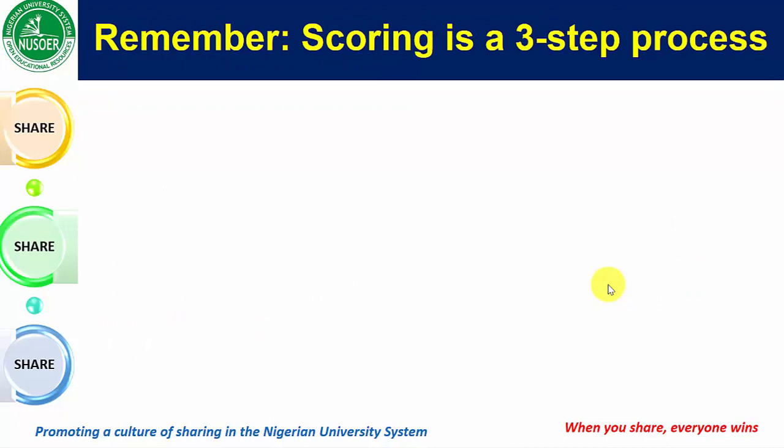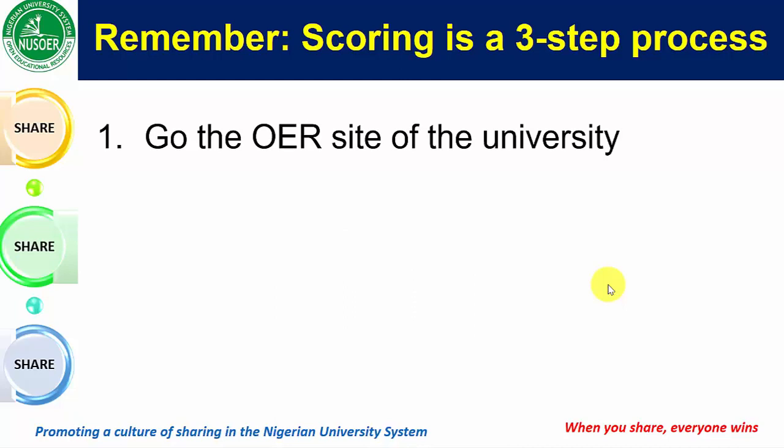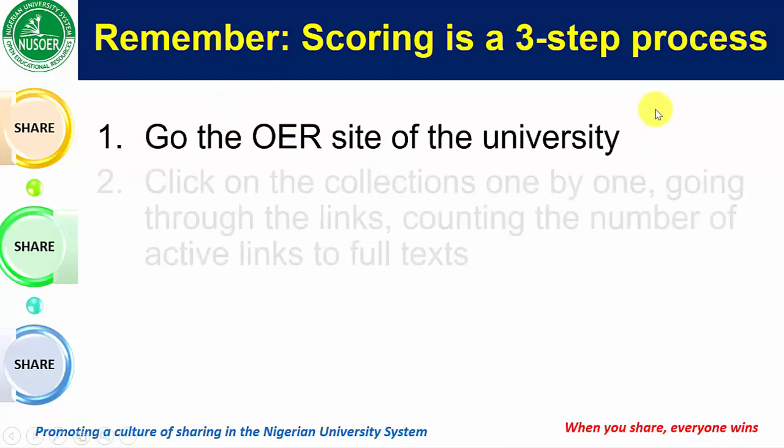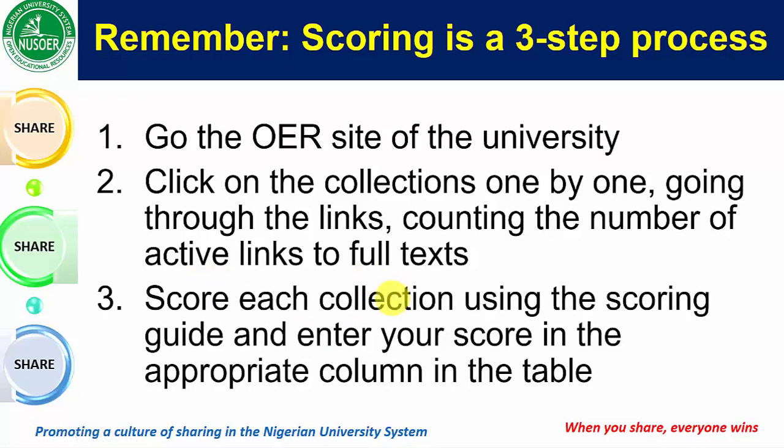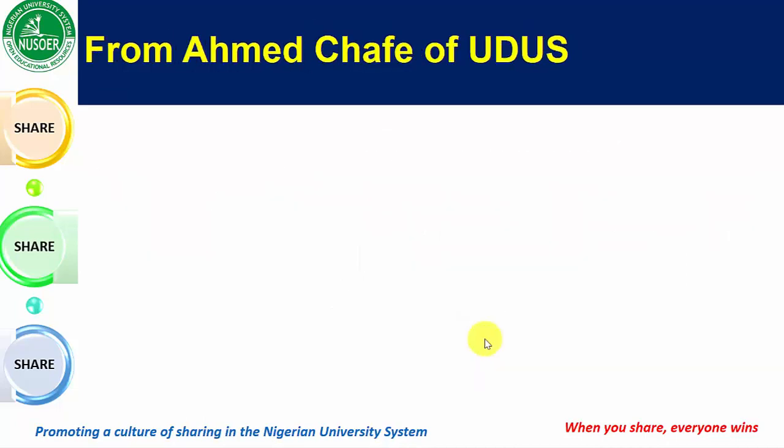You should remember that the scoring is a 3-step process. We begin with going to the OER site of the university. We then click on the collections one by one. We go through the links, counting the number of active links to the full text, and then the last thing is that we score the collection.